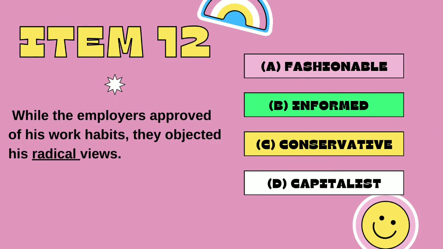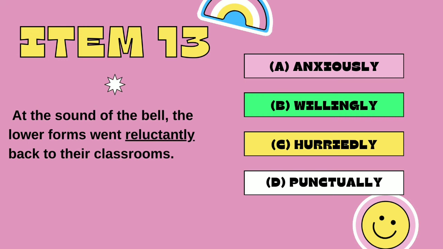Item 12. While the employers approved of his work habits, they objected his radical views. The answer options are A. Fashionable, B. Informed, C. Conservative, D. Capitalist. The answer is C. Conservative.